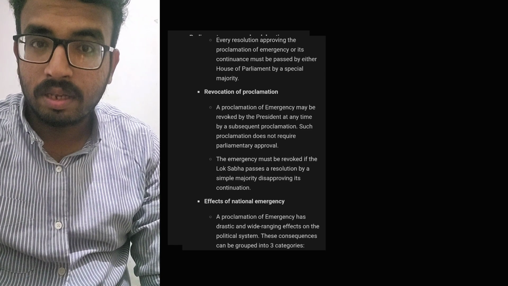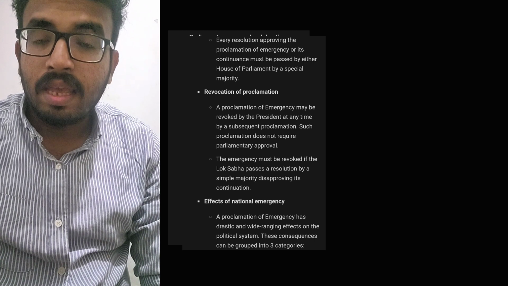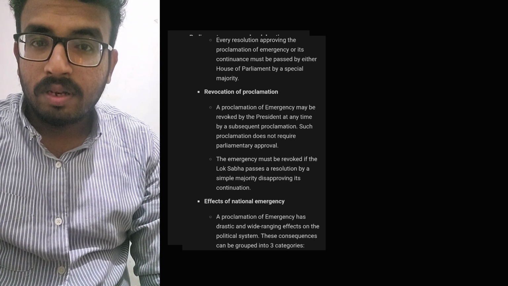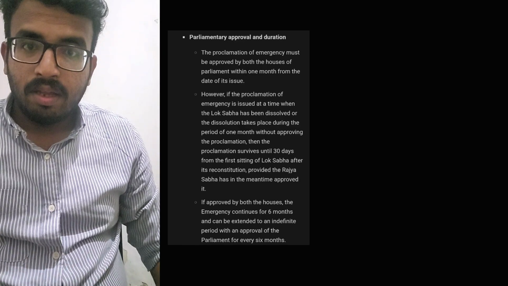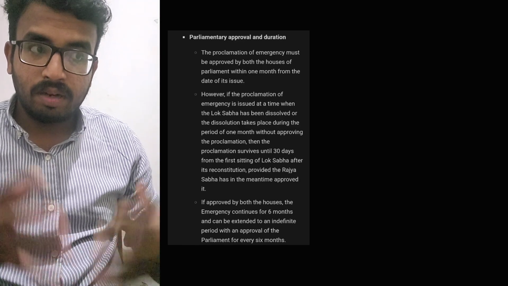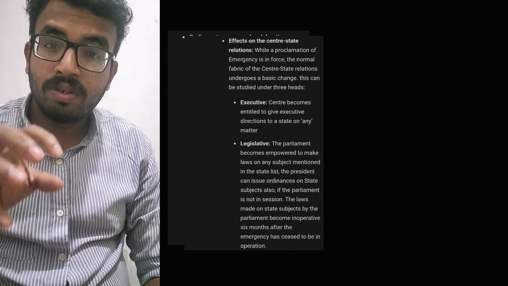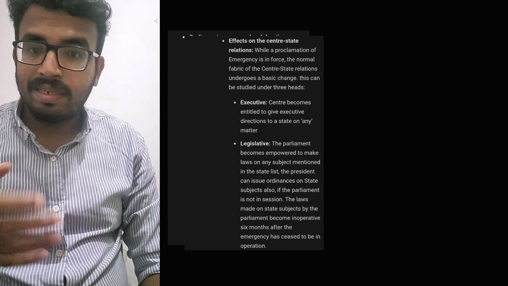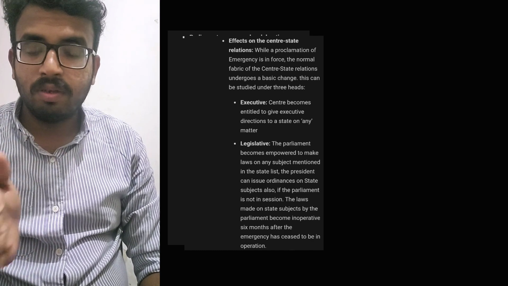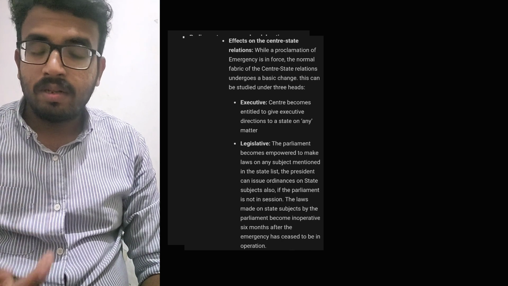The first one is executive. The center becomes entitled to give executive directions to a state on any matter. That means, for example, if an emergency has been declared, the after effects that the people of this country are going to observe. First thing is the effects on the center and state relations. The federal structure, we know that we have the three-tier system and all. Anyway, we leave it. We directly go to the center and the state. So the central government will be there and the state government will be there.